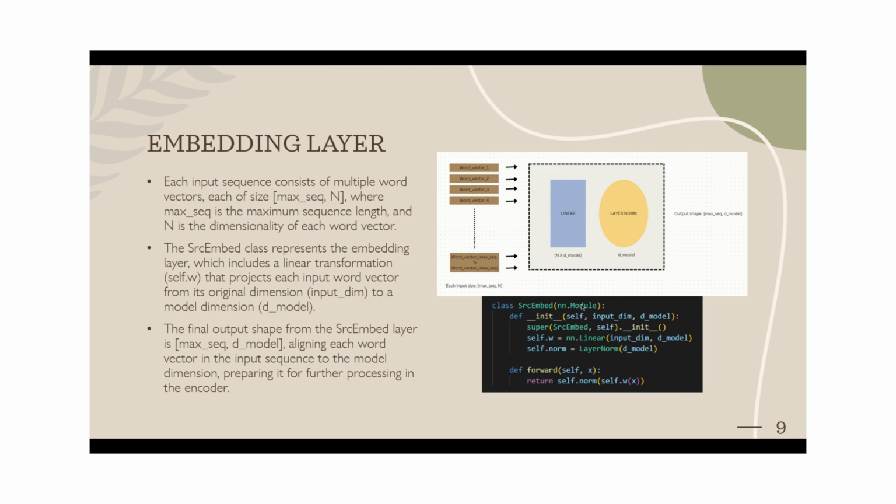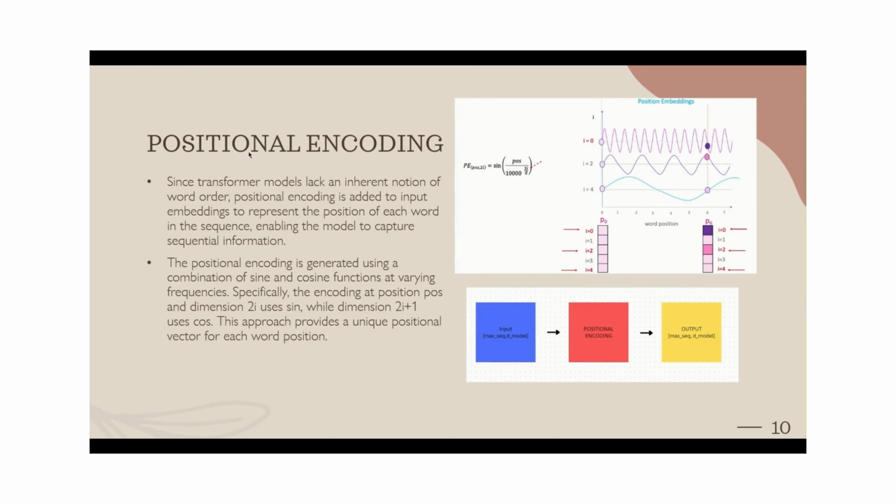So this output would be passed into the positional encoding layer. In the positional encoding, the input would be the output of the embedding layer, which is max sequence comma d model. This would be passed into the positional encoding, and they would be added. They have been assigned specific positions using sine and cosine functions, where even-numbered layers would be sine and odd numbers would be cosine.